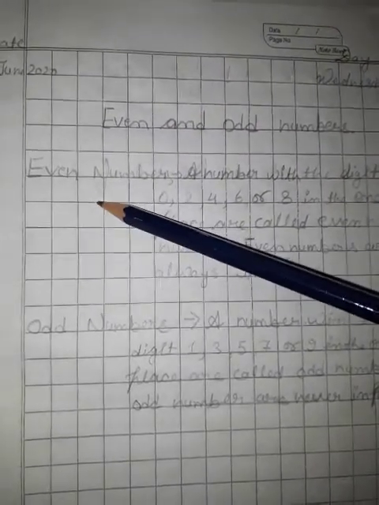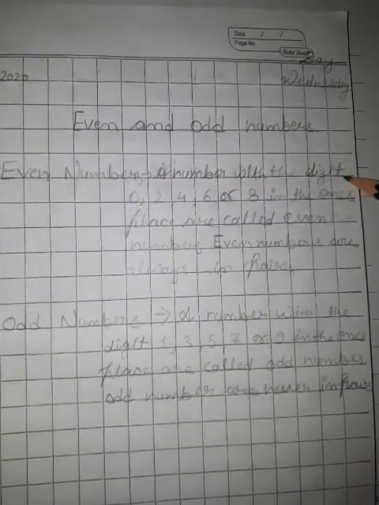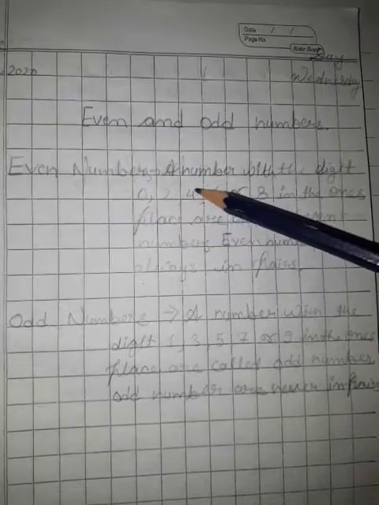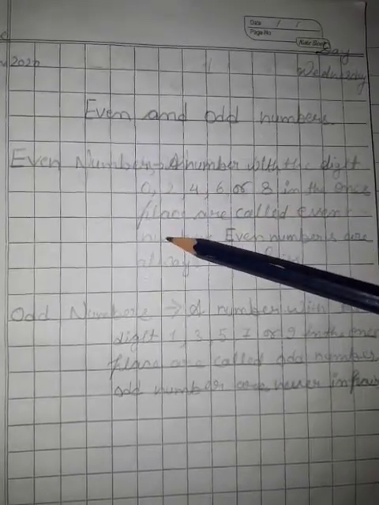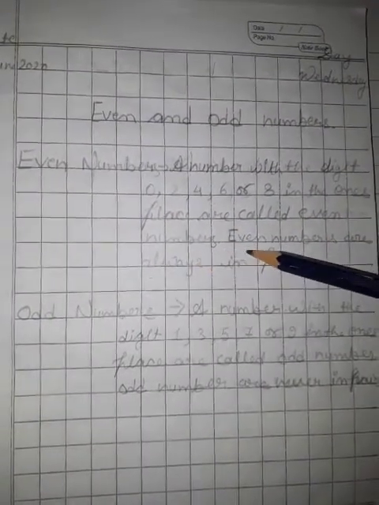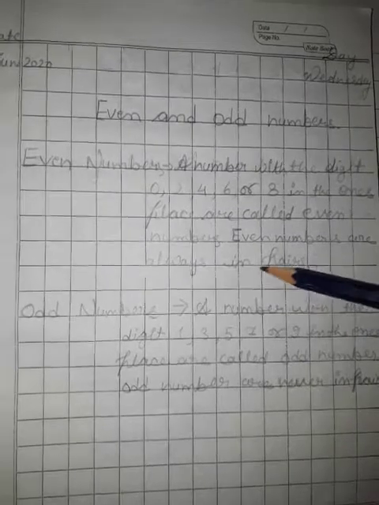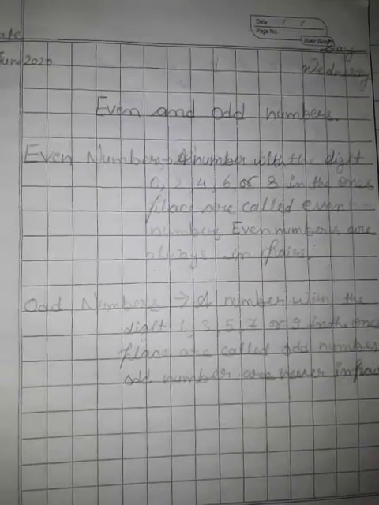What is an even number? Even numbers are numbers with the digit 0, 2, 4, 6 or 8 in the ones place. They are called even numbers. Even numbers are always in pairs.